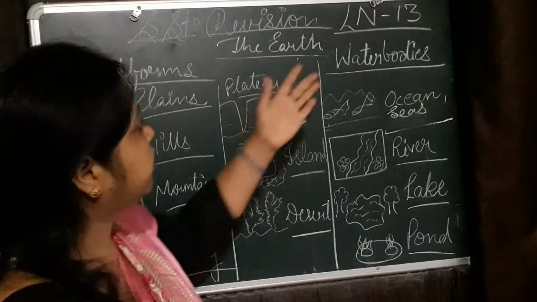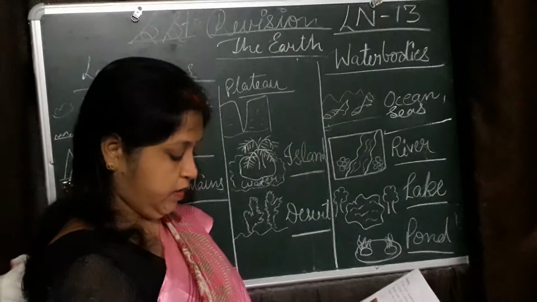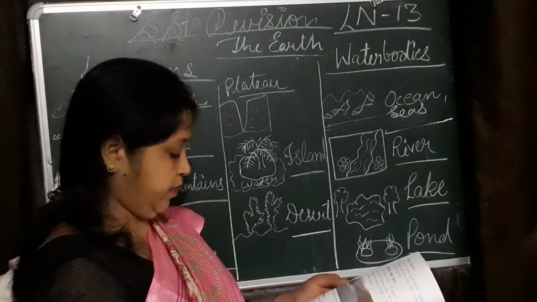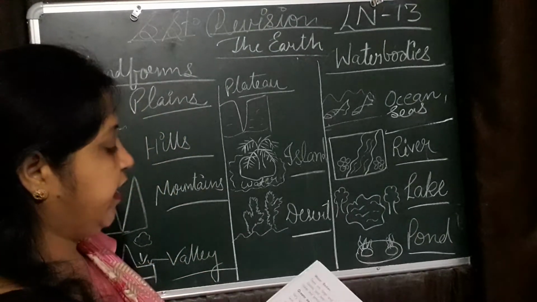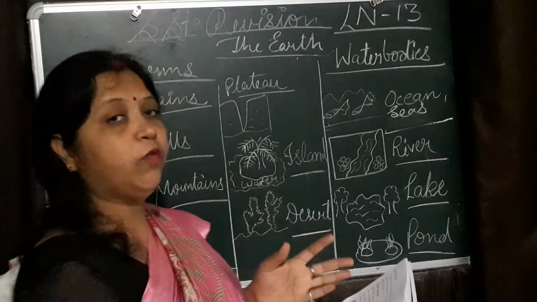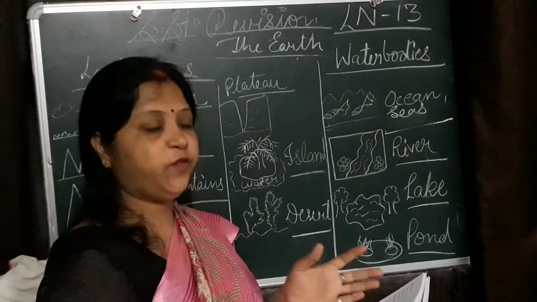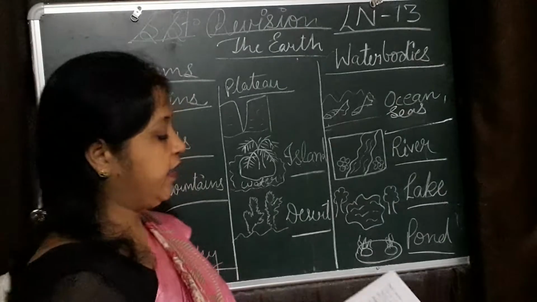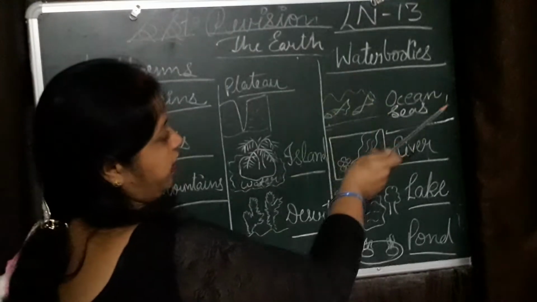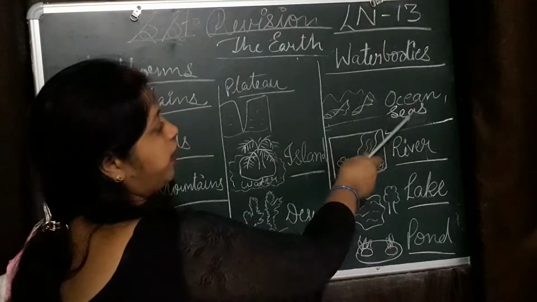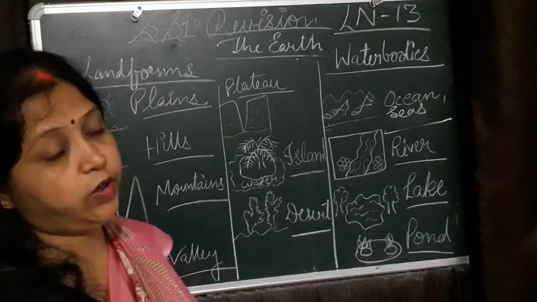Now next, water bodies. Turn the page. Page number 54. Water bodies. There are large and small water bodies on the earth's surface. Ocean and sea are very large water bodies.